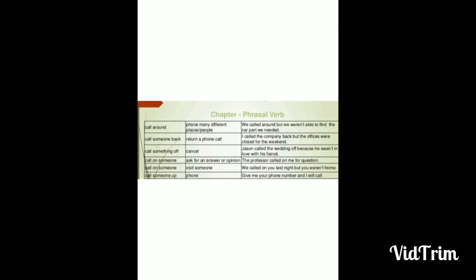Now just try making sentences on your own with phrasal verbs.